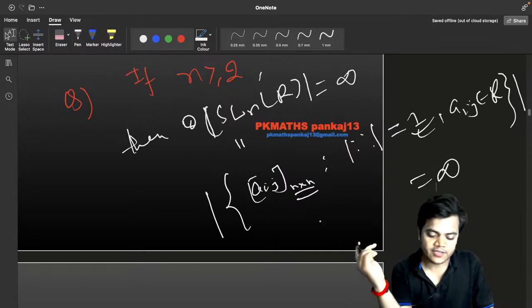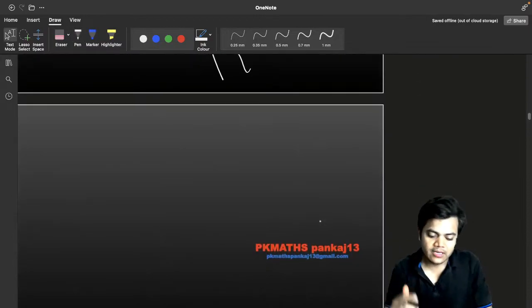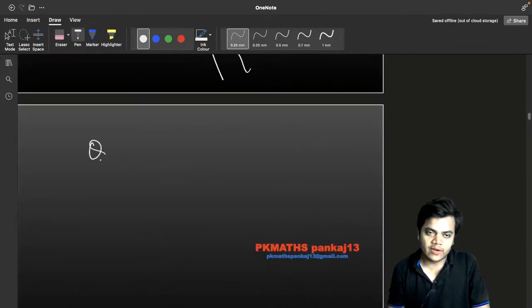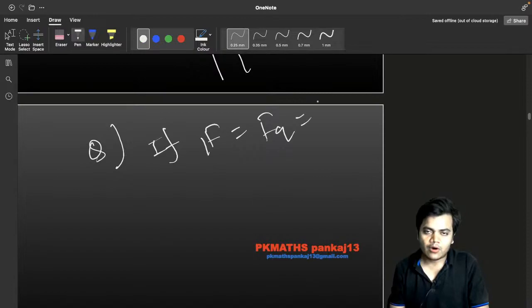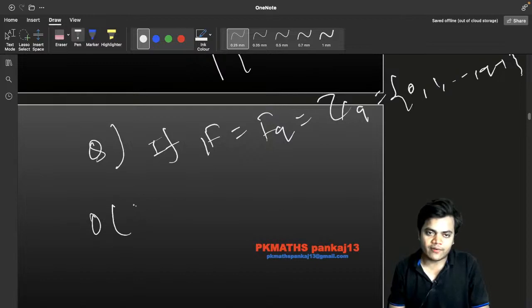so its cardinality will be infinity. But what do you think if your field is a finite field, if your field F is equal to a field like this, Fq, or Zq as sometimes we write, and certainly as a finite field you can write the collection like this, then what would you like to say about the order of SLnFq?